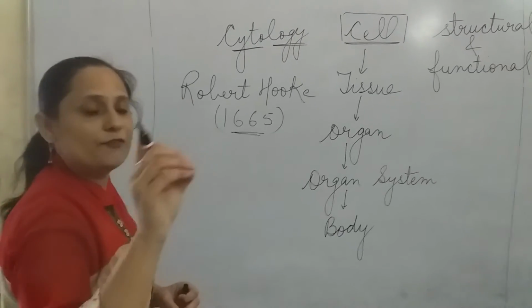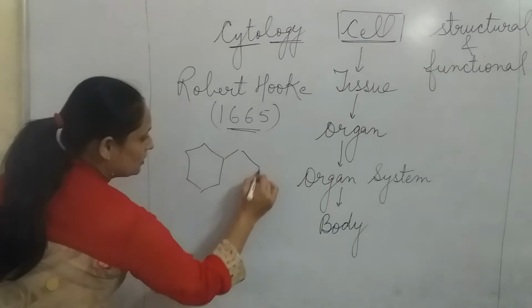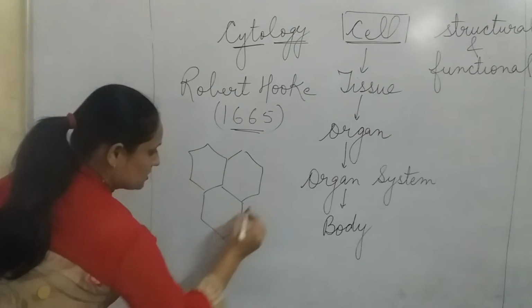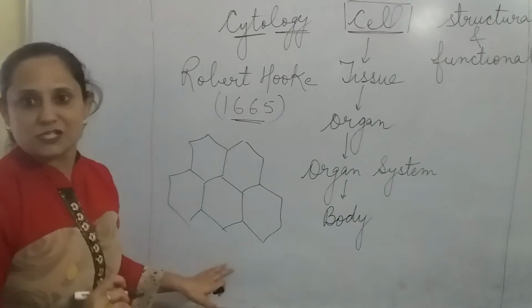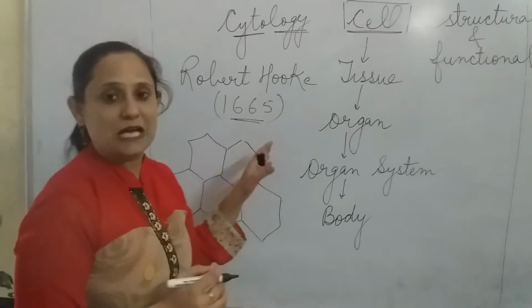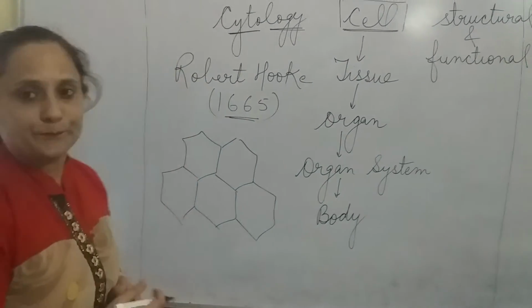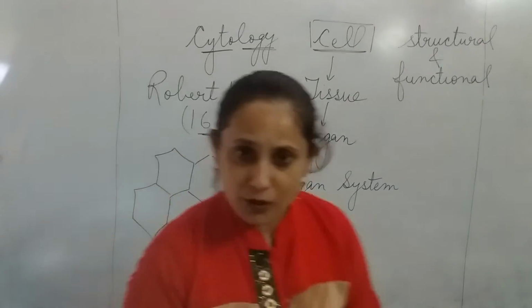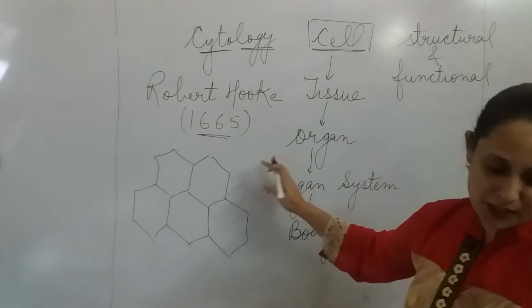Cork is a part of the bark of a tree. He observed honeycomb-like structures, these hexagonal structures. With the help of a microscope, Robert Hooke first observed the cell in the thin slices of cork, and cork is a part of the bark of a tree. I hope you understood this much.